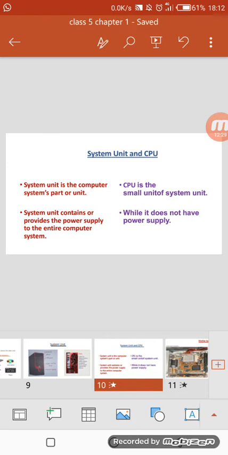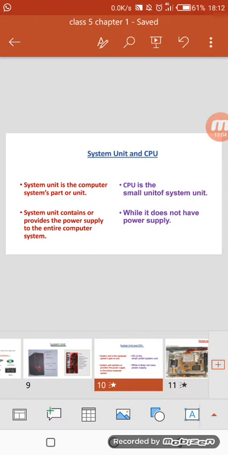Now, this topic, the difference between system unit and CPU, is not included in your syllabus, but you should know what the difference is. So what is the system unit? It is the computer system's part or unit. It is just a part of the computer system. Next, the system unit contains or provides the power supply to the entire computer system.